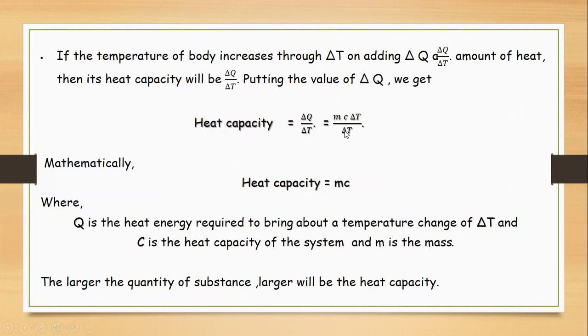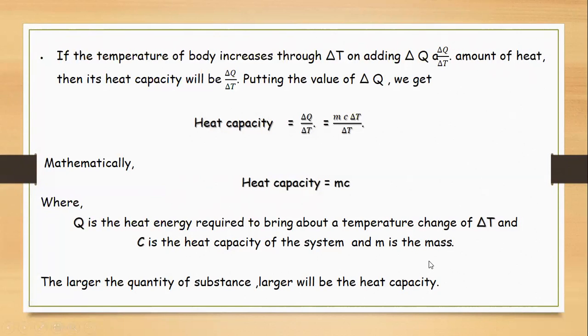So put the value of Q, that is the heat energy. This delta T and this delta T will get cancelled, and we are left with heat capacity is equal to mass into C, and this C represents the specific heat capacity of the material, where Q is the heat energy required to bring about a temperature change of delta T. Larger the quantity of the substance, larger will be the heat capacity.